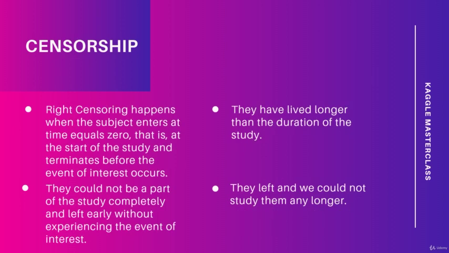Right censoring happens when the subject enters at time equals 0, that is, at the start of the study, and terminates before the event of interest occurs. This can be either not experiencing the event of interest during the study, meaning that they have lived longer than the duration of the study. It can also mean that they could not be a part of the study completely and left early without experiencing the event of interest, meaning that they left and we could not study them any longer.